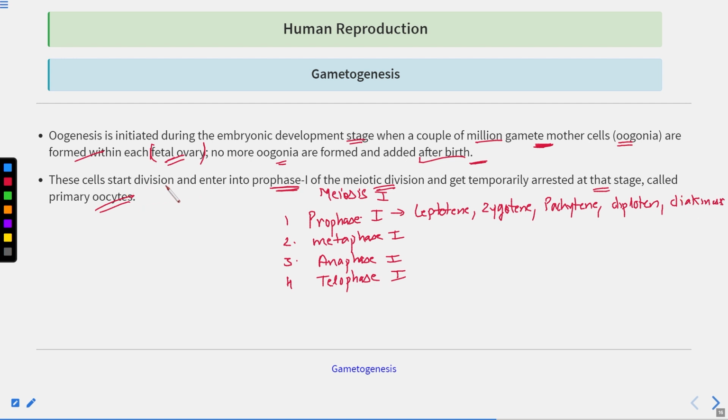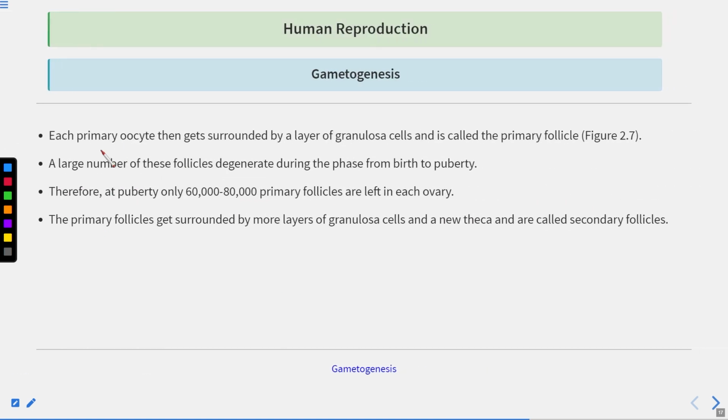Okay, so these oogonia enter into the prophase 1, and they get temporarily arrested at this stage, prophase 1, and these are known as the primary oocytes. Now, each primary oocyte then gets surrounded by a layer of granulosa cells, and this is called the primary follicle. So what is primary follicle? When the primary oocyte gets surrounded by the layer of granulosa cells, this is known as the primary follicle.